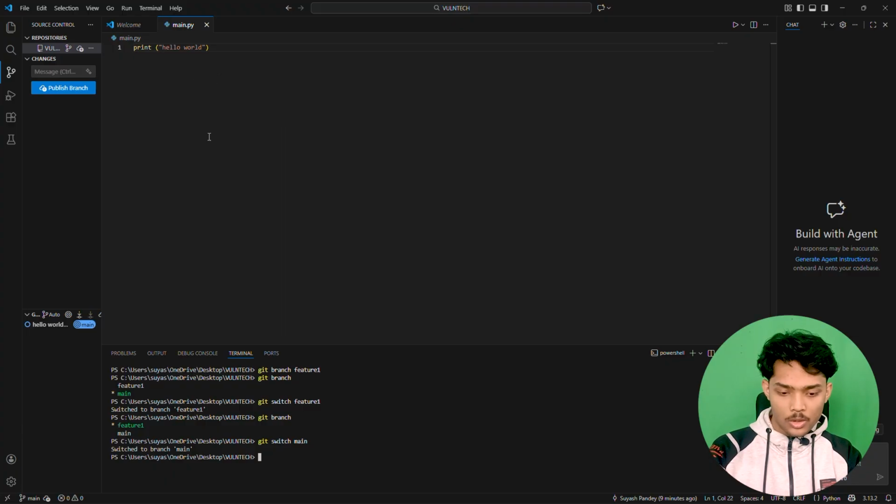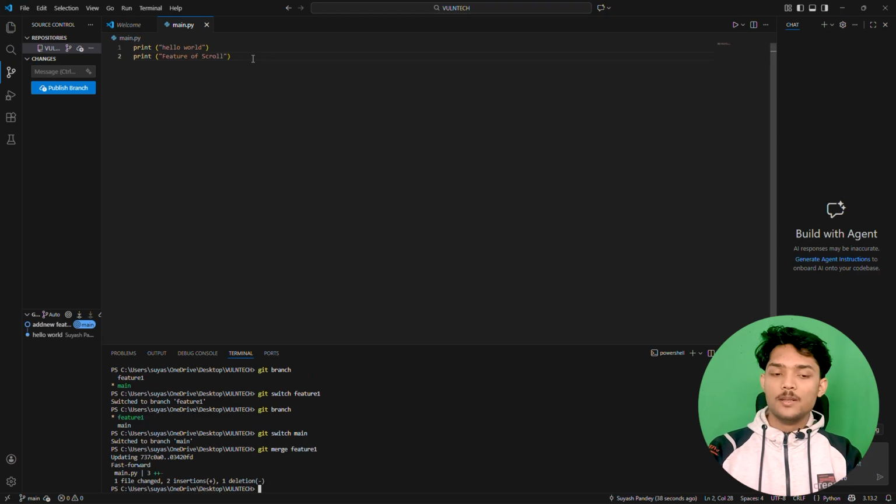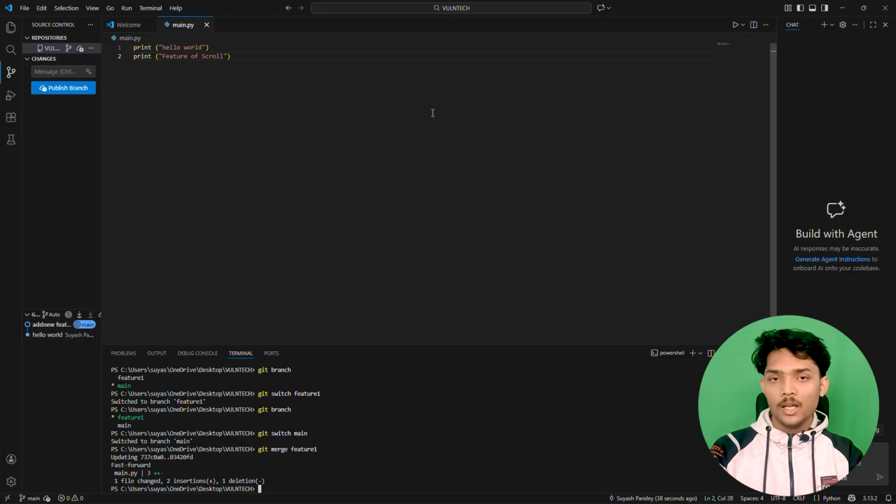So you want to merge it, so just type git merge and type the name of the branch you want to merge on the main branch. So we want to merge the feature 1 branch here. If we just hit enter, you can see it simply made a few changes on the main branch without any conflicts, because we never changed anything on line 2, and we added a new line in our feature 1, that was a feature of scroll, and we merged it, and without any conflict it got merged.